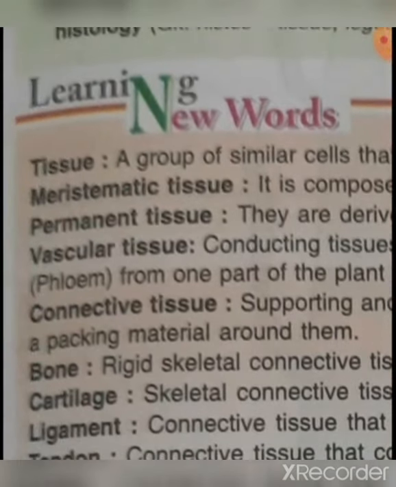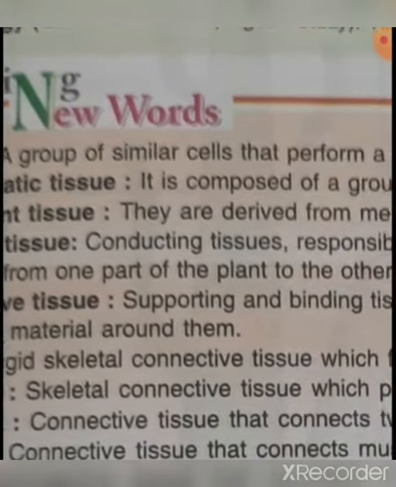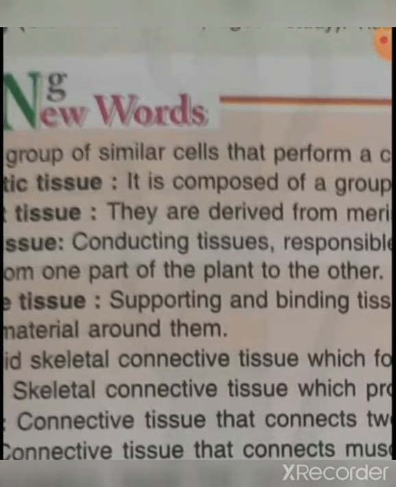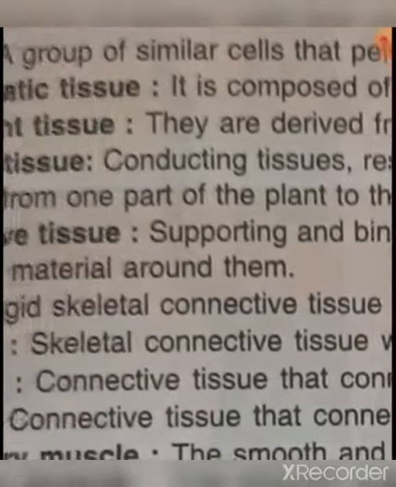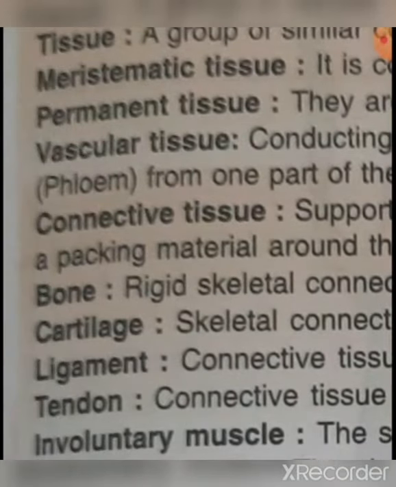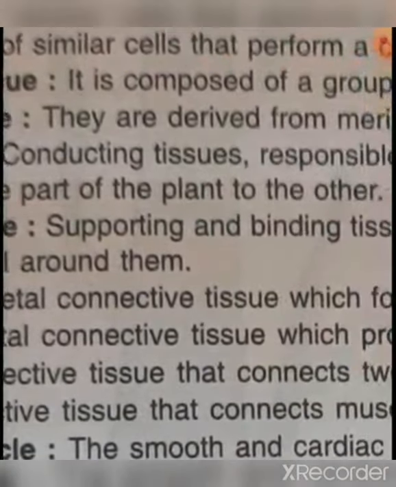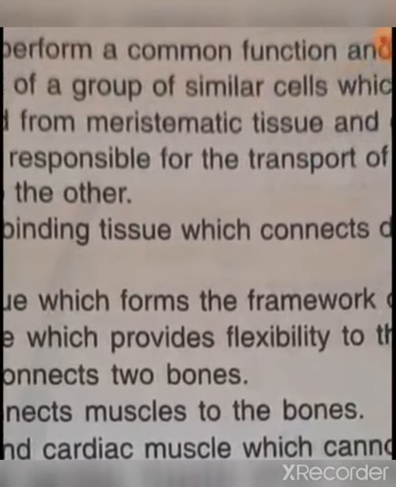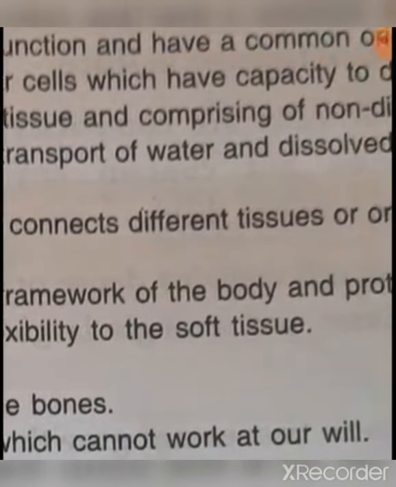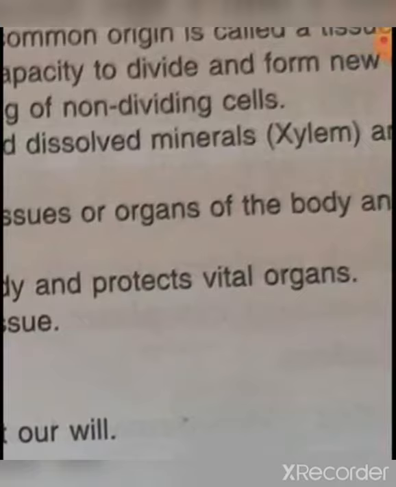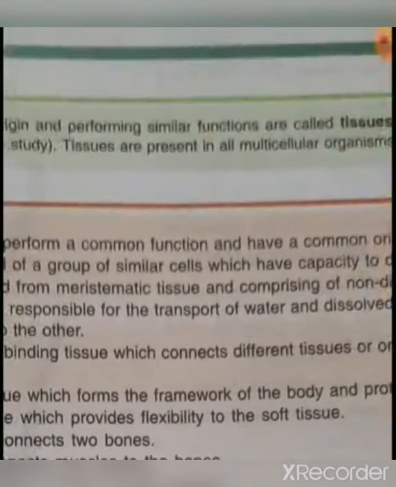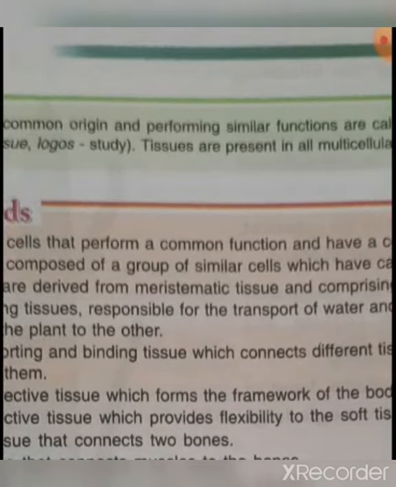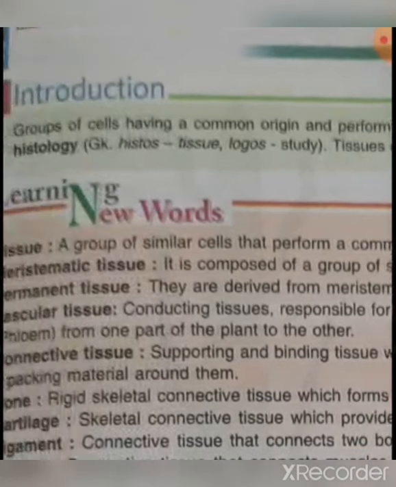Next is adipose tissue. So adipose tissues are those tissues that store fat in our body. Okay. Next are nervous tissues. So nervous tissues are present in our brain and spinal cord, which receive and send signals in our body.